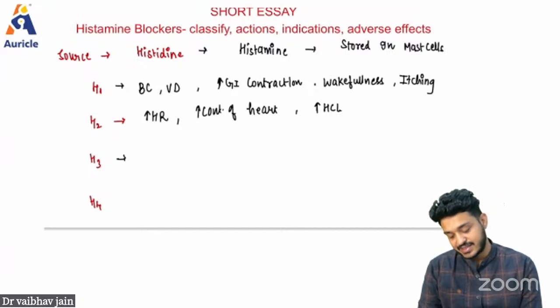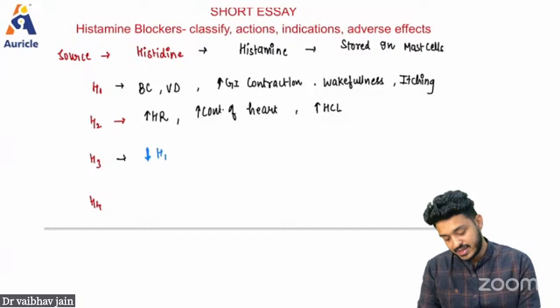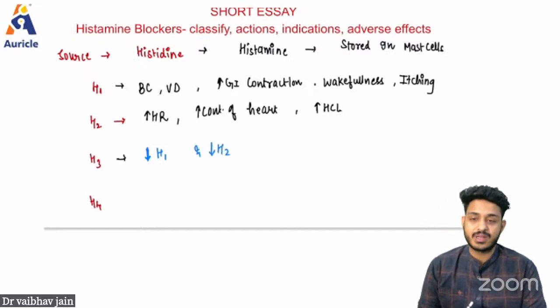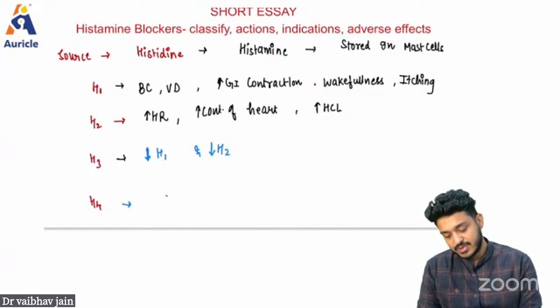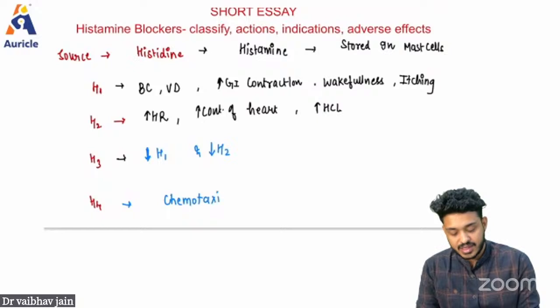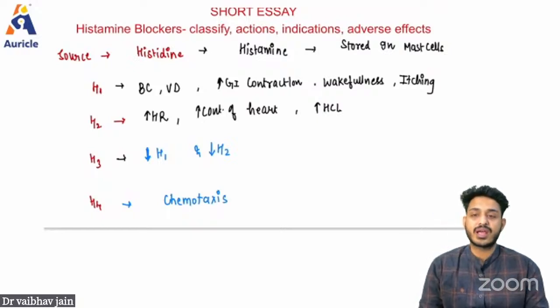What is the H3 receptor going to be responsible for? The H3 receptor is going to decrease your H1 and H2. These are present on the neuron, right? So it is going to decrease both the H1 as well as H2 receptor. And H4, as you must have studied in pathology, is responsible for chemotaxis movement, right?